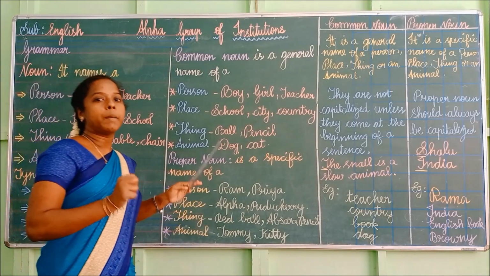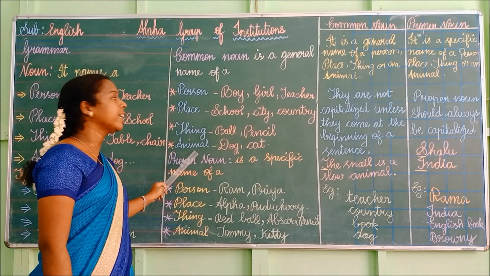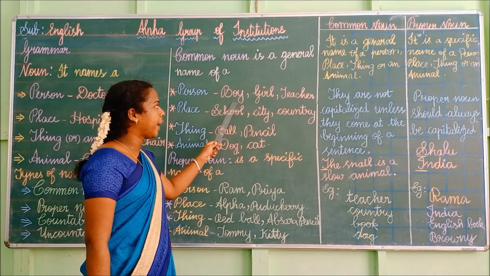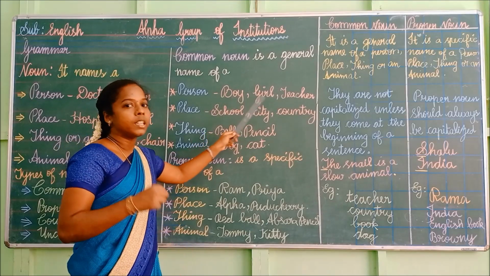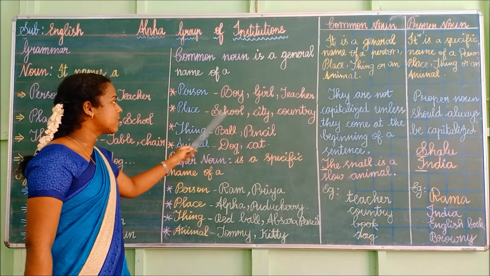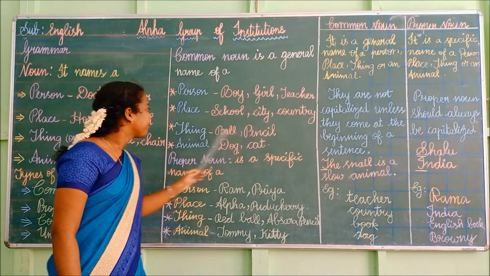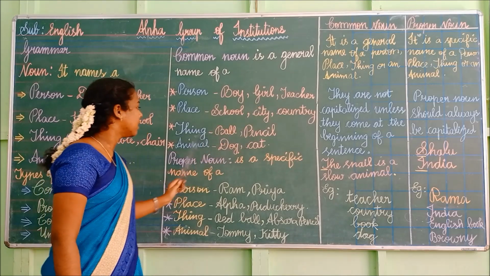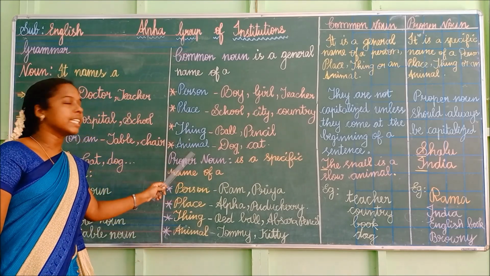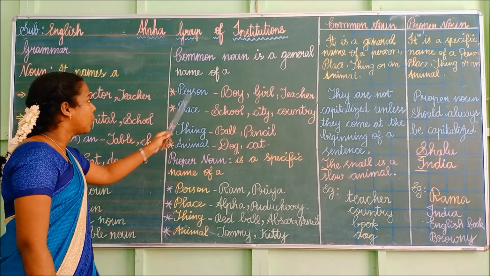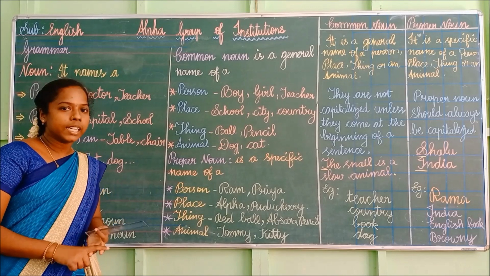So it is nothing but a general name of a person, place, thing or an animal. See the example. Boy, girl, teacher. Here I am generally telling a boy, a girl, a teacher. Place. Here also I am telling generally school, city, country. Thing, ball, pencil. Animal, dog, cat. So children, remember all the things and animals is a common noun. So common noun is a general name of a person, place, thing or an animal.